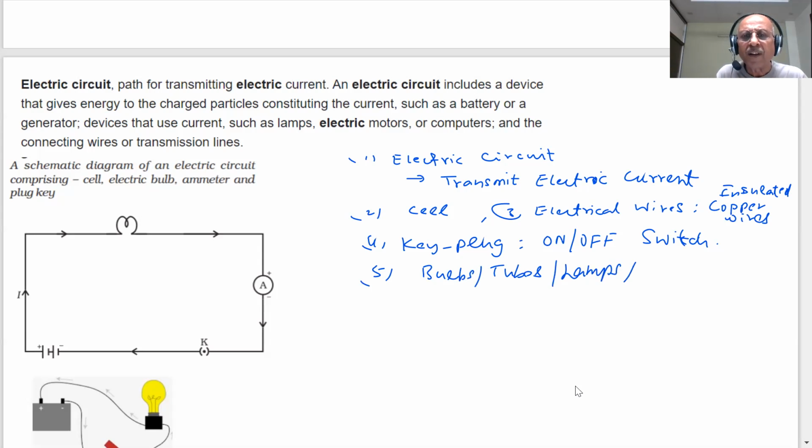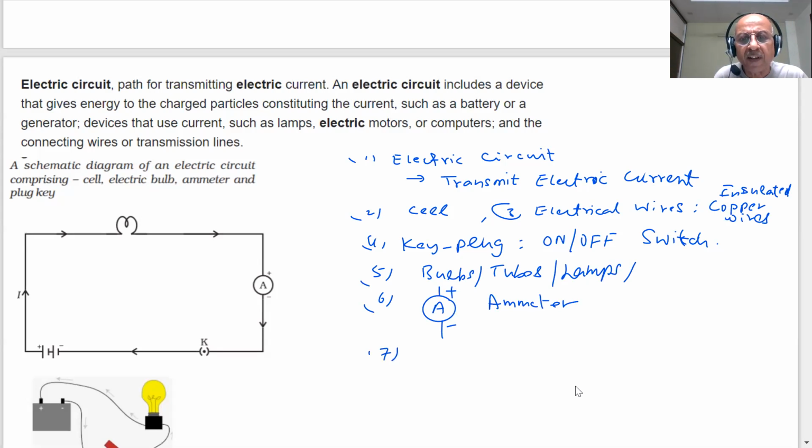And to measure the amount of current flowing, you will attach an ammeter, with plus and minus. I will tell you the meaning of plus and minus. This is an ammeter, and it will measure the amount of current which is flowing.